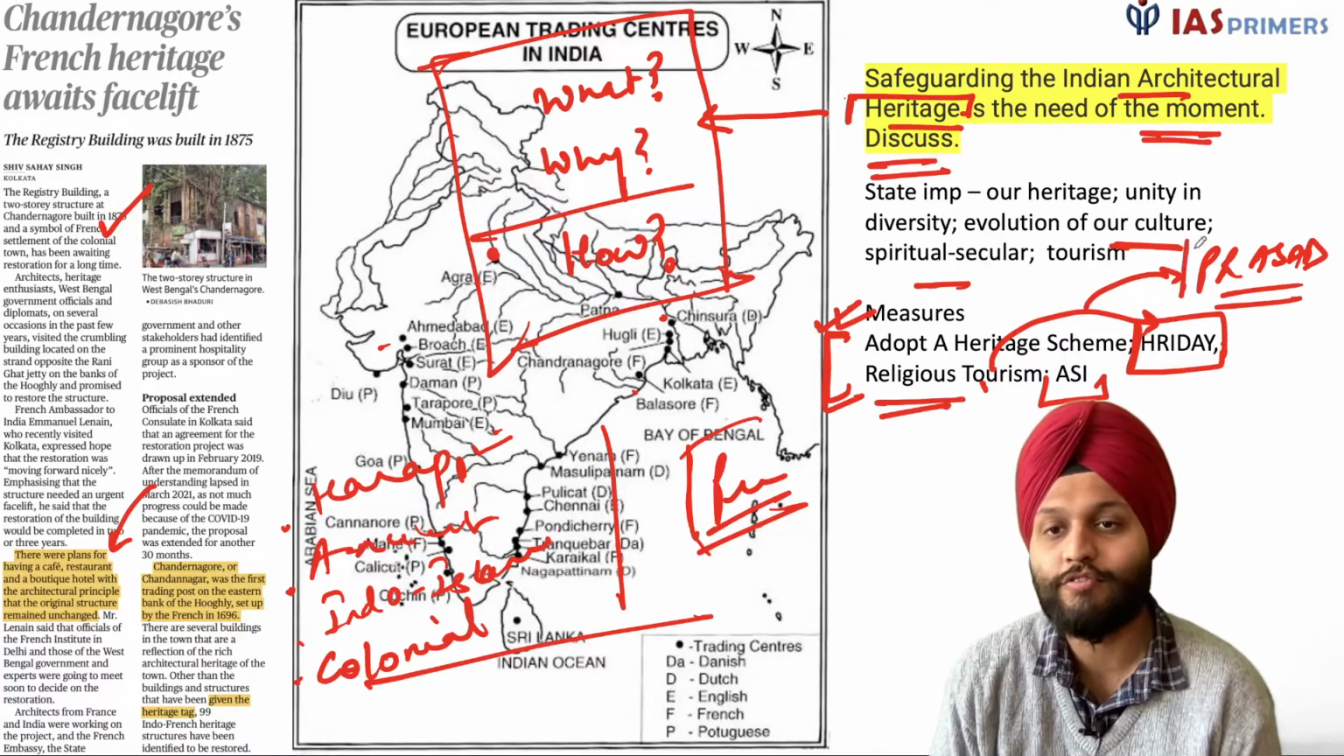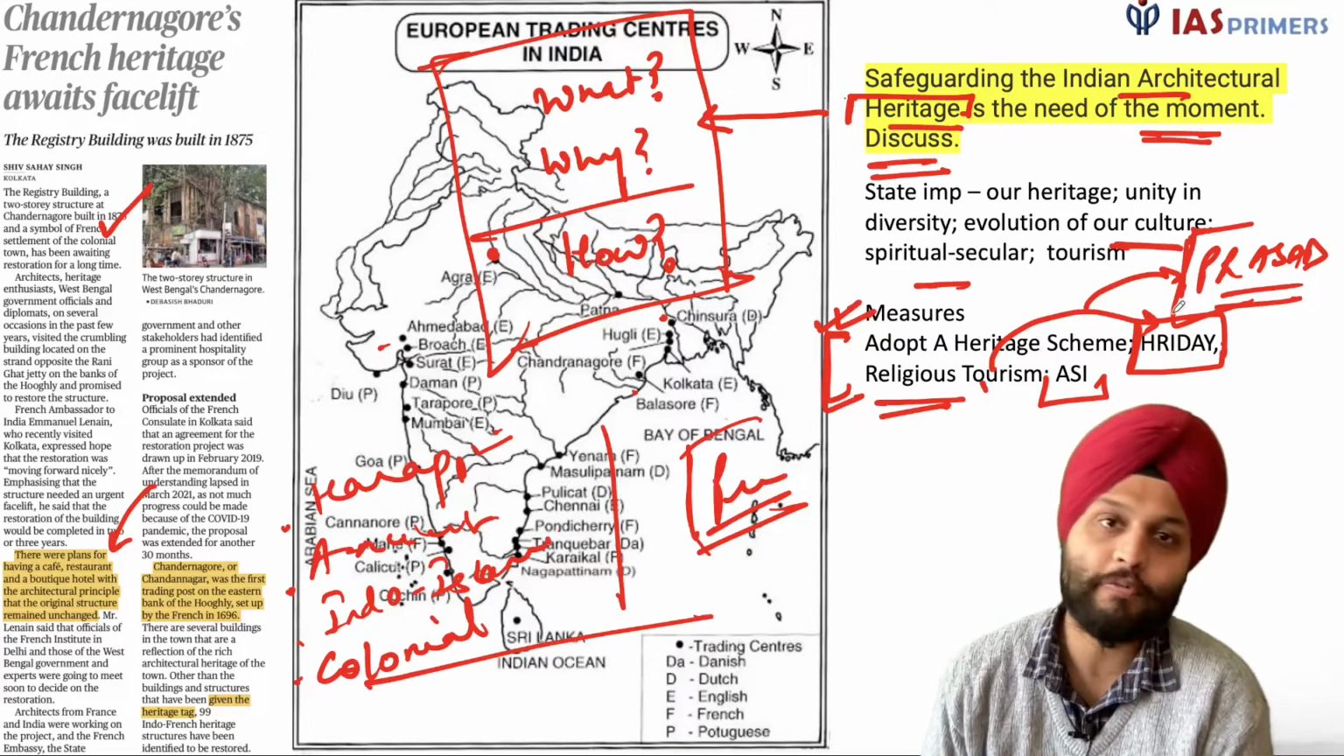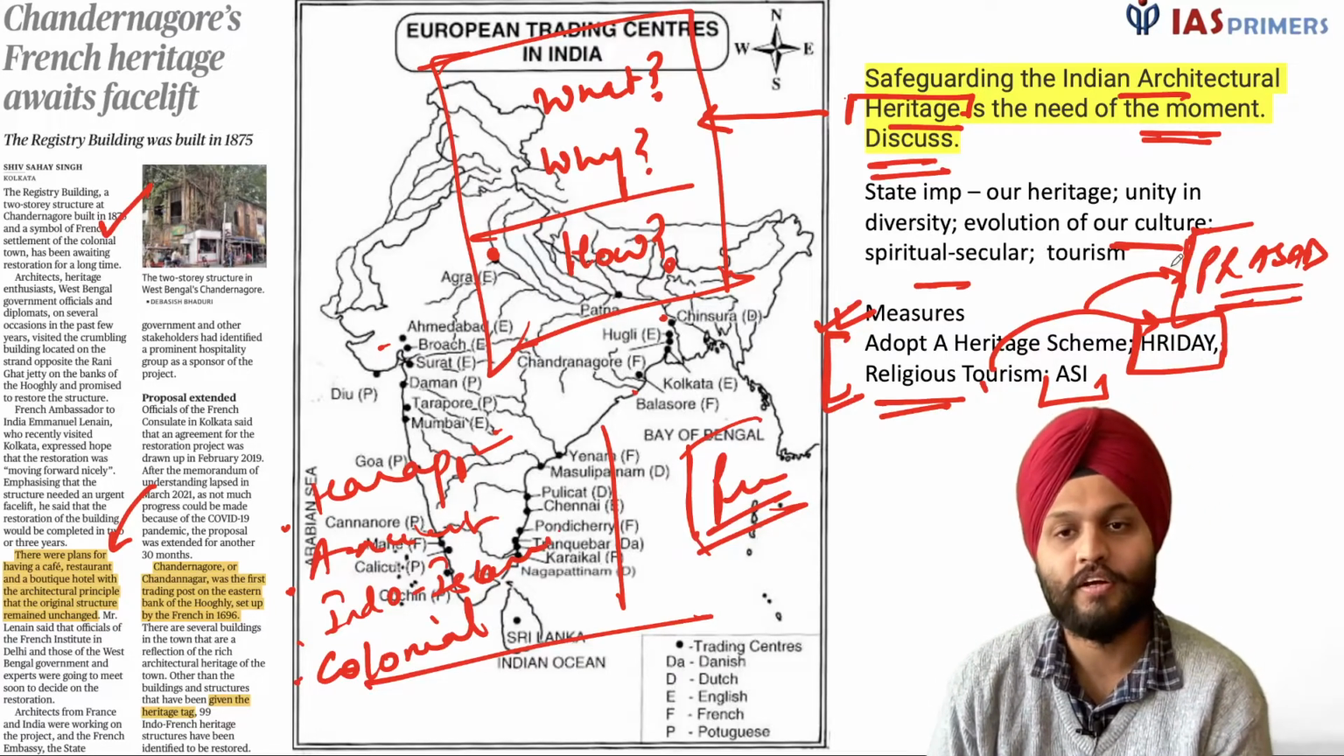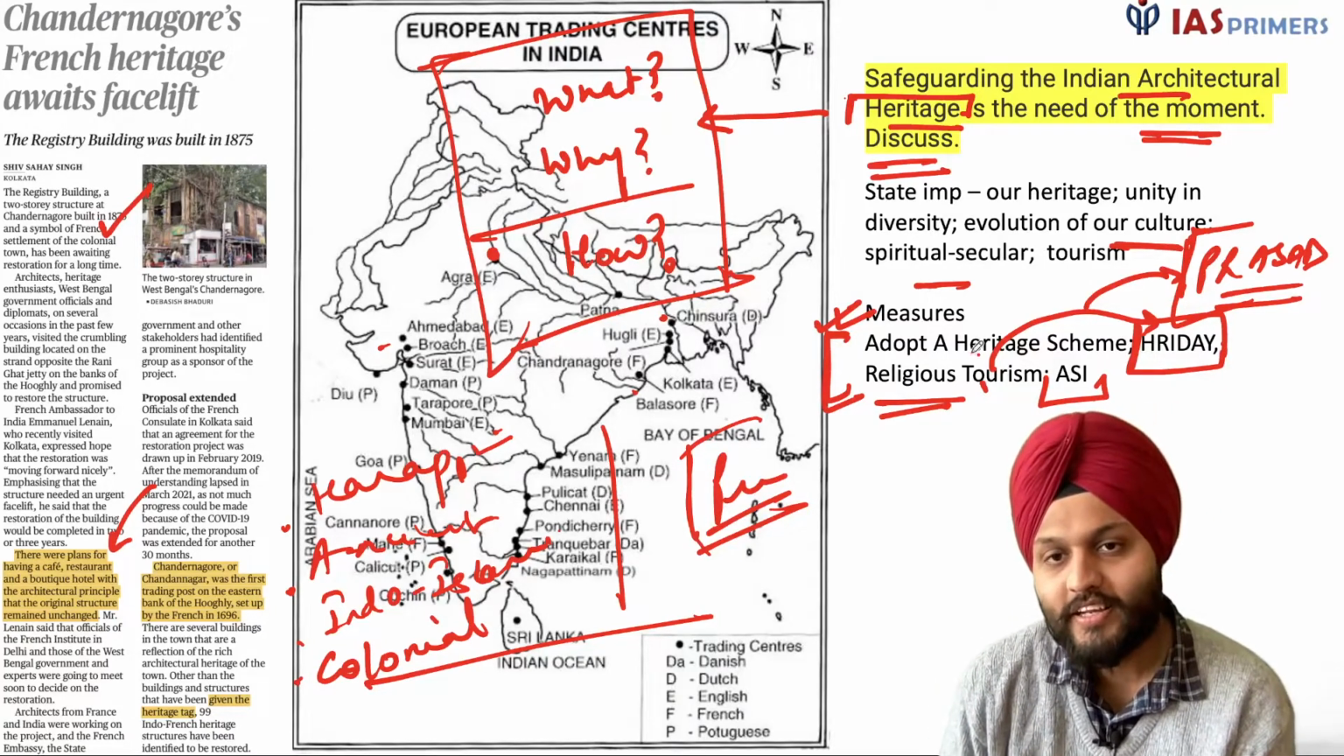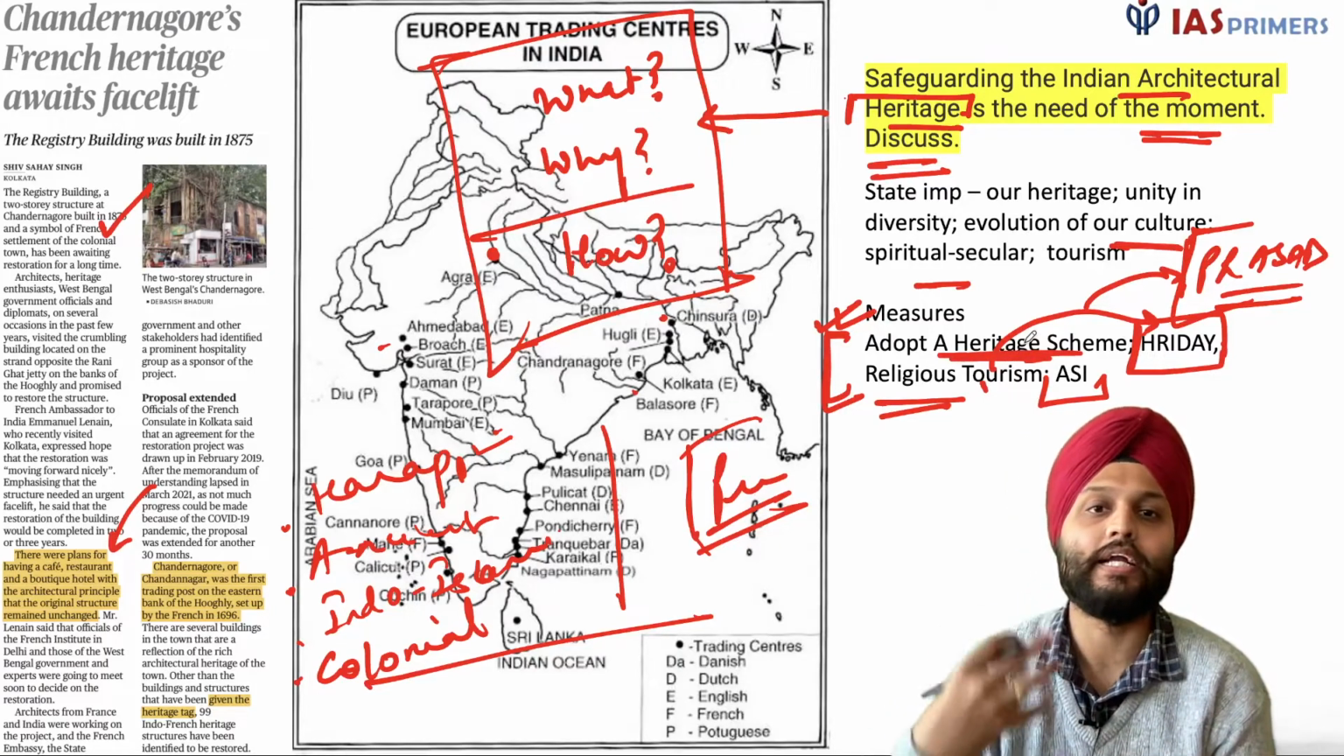Homework: find out what Prasad is now and under which ministry it falls, Prasad as well as Hriday. Okay, then we have the Adopt a Heritage Scheme.